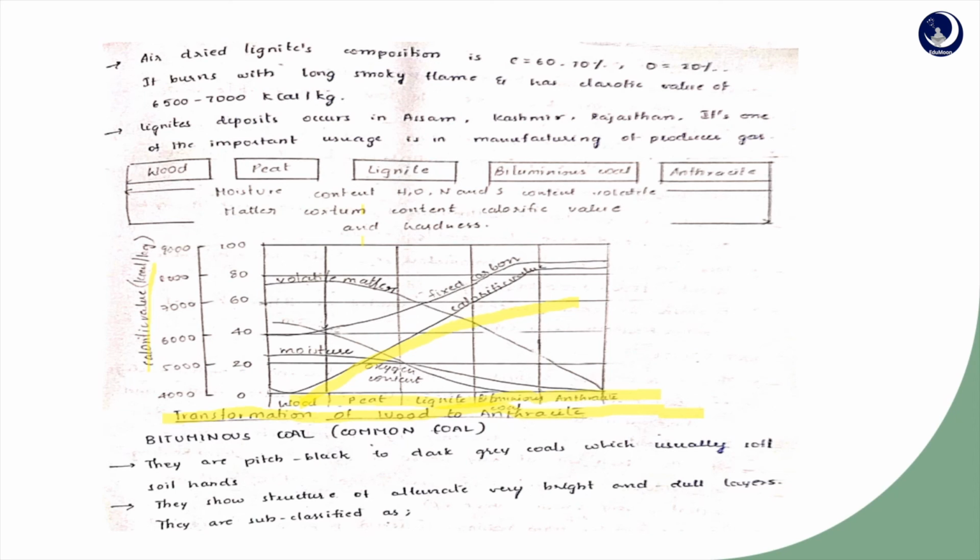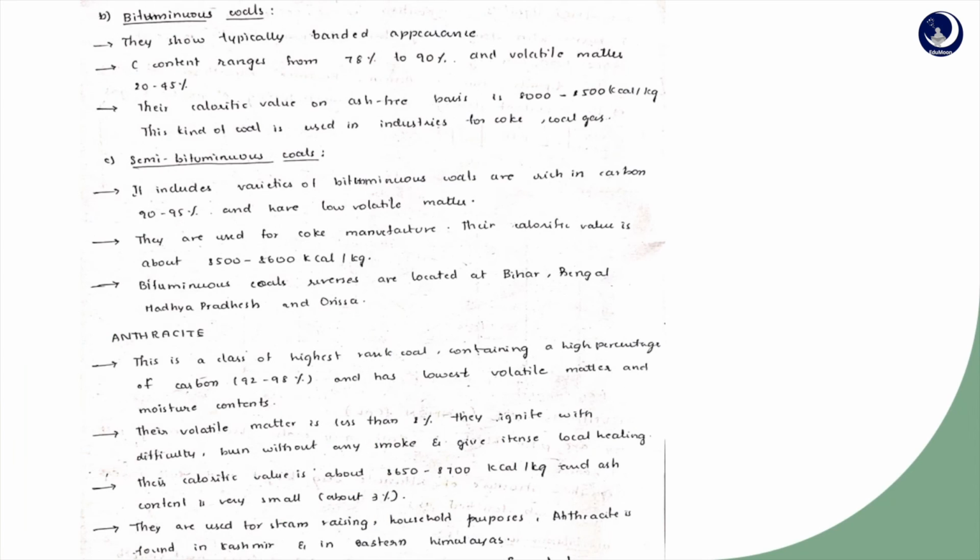And the next one is bituminous coal. Next, we have to deal with the types of bituminous coal, and the last one is anthracite. We have to write in this way to score 7 marks.